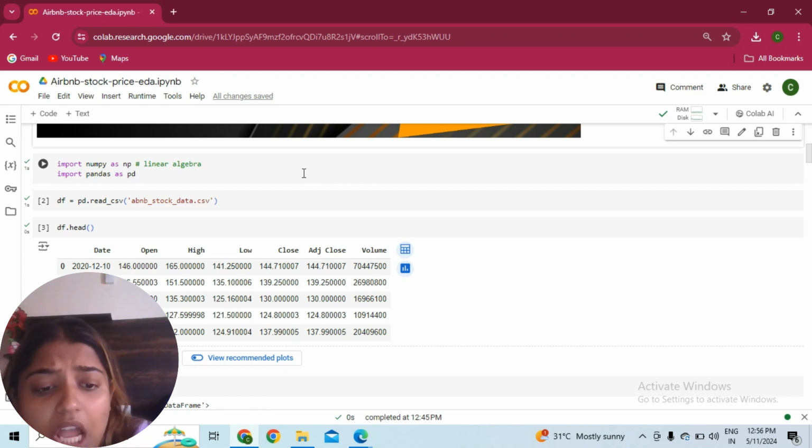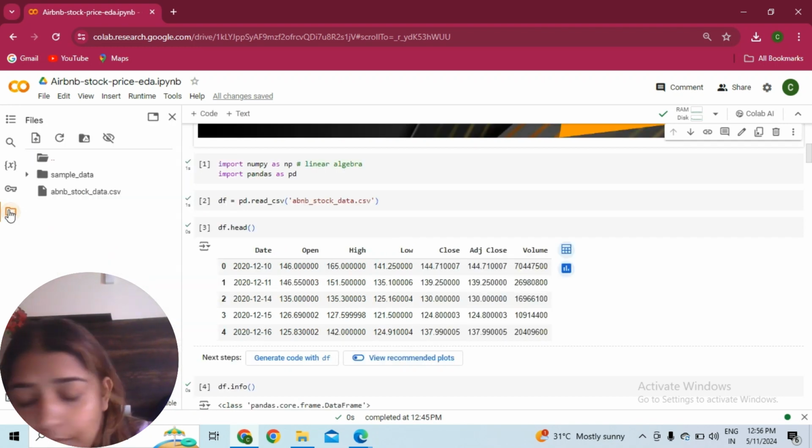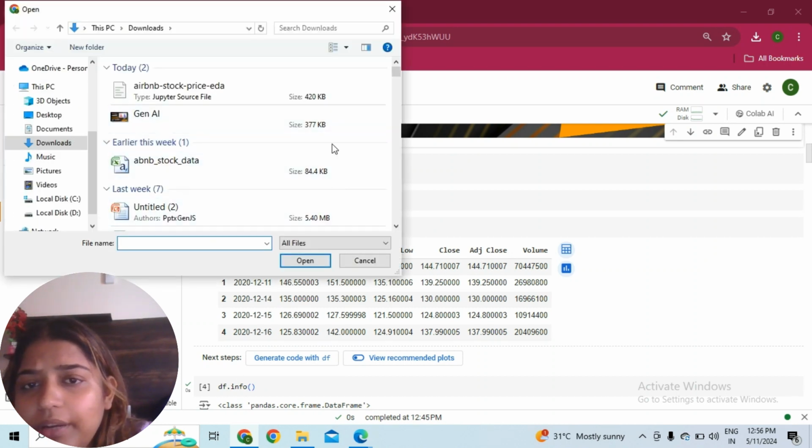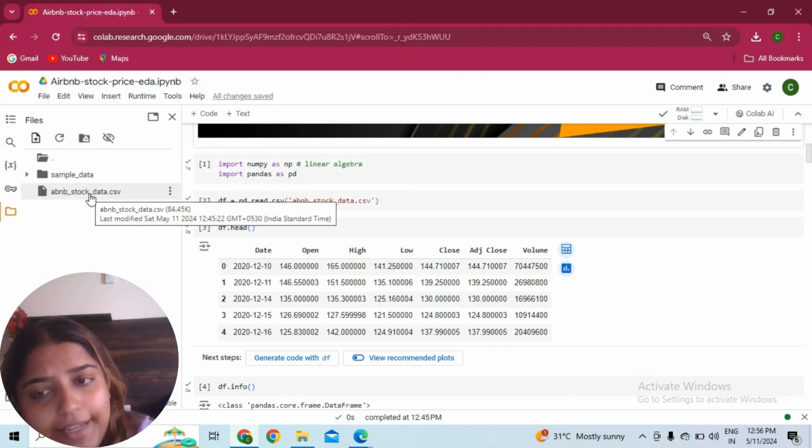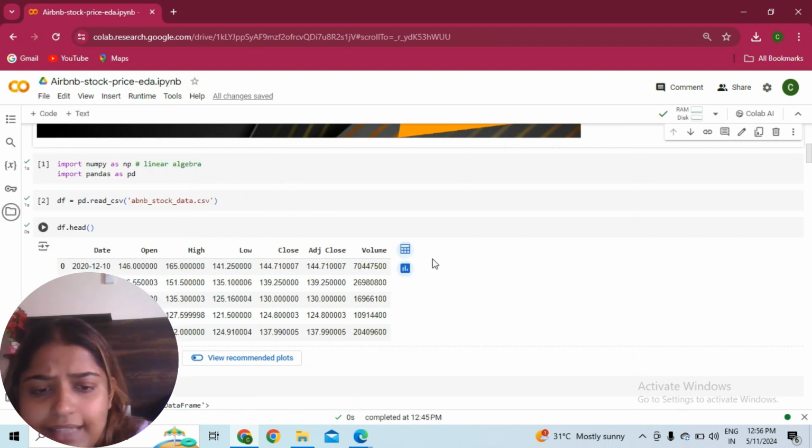Fine. Now let's go and read the data file. You can click on the folder option, and in the download option you can download whichever data set you want. I already downloaded mine. This is my stock data for Airbnb. It is a renting platform. For example, in India, Oyo is there. If you are travelling and need a room or a hotel, you can book here.